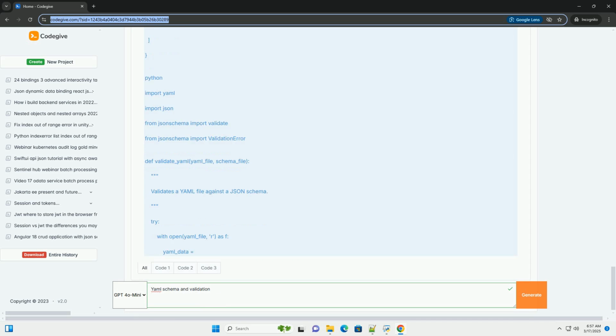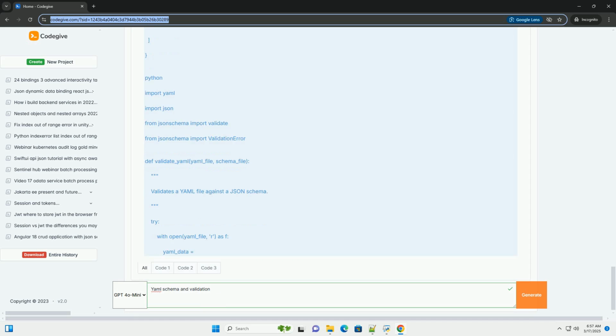Use semantic versioning for schemas. Treat your schema like code and use semantic versioning, for example 1.0.0, 1.1.0, 2.0.0, to track changes. This helps ensure that schema updates are applied in a backward compatible manner, minimizing disruption to existing systems.